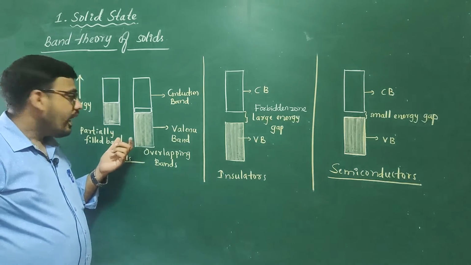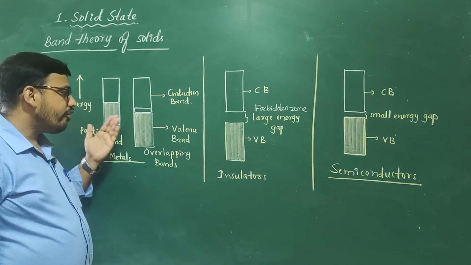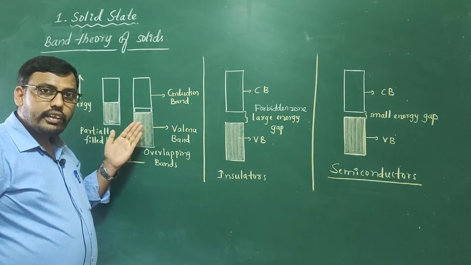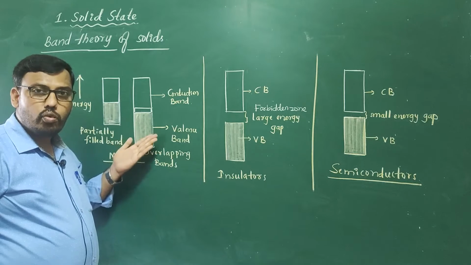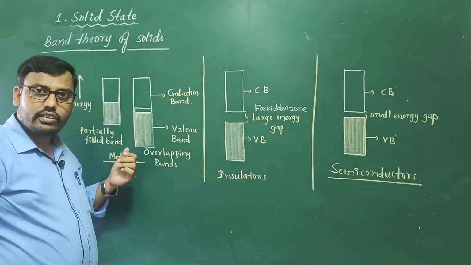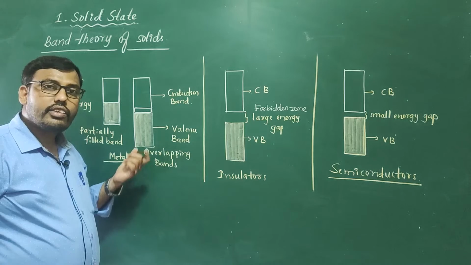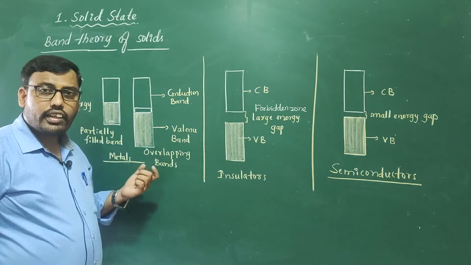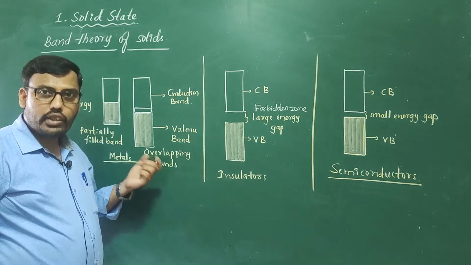As it is partially filled or overlapped with one another, electrons can easily move or jump from the valence band to the conduction band. Hence, their conductivity is high. In case of metals, their conductivity is high, they are good conductors.